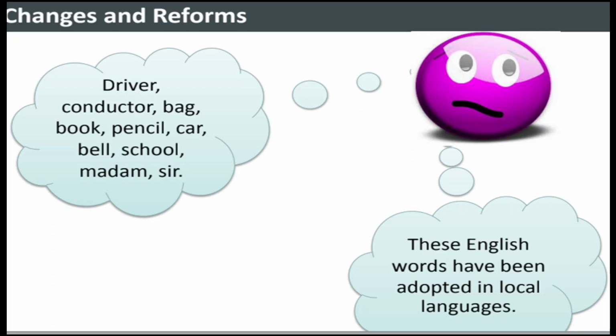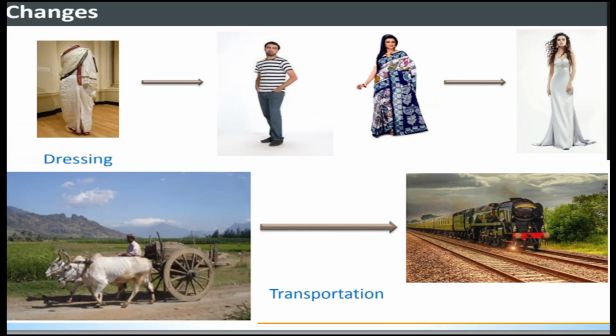This is a change and it's a reform also. Changes in our dressing sense were adopted, then from men to women it changed. In transportation also, once upon a time we used the bullock cart, now we have trains, buses, aeroplanes also. This is called change, right?